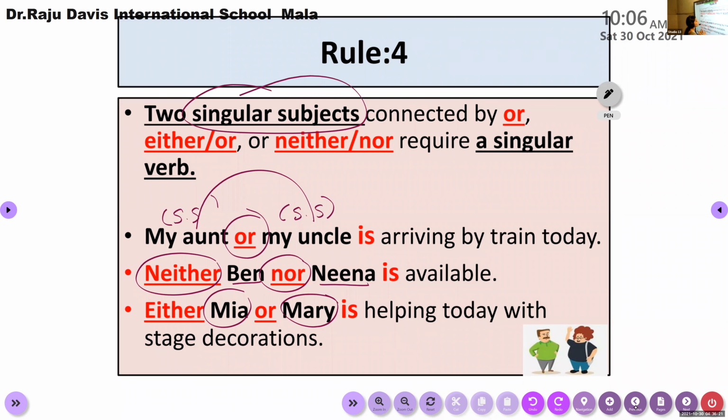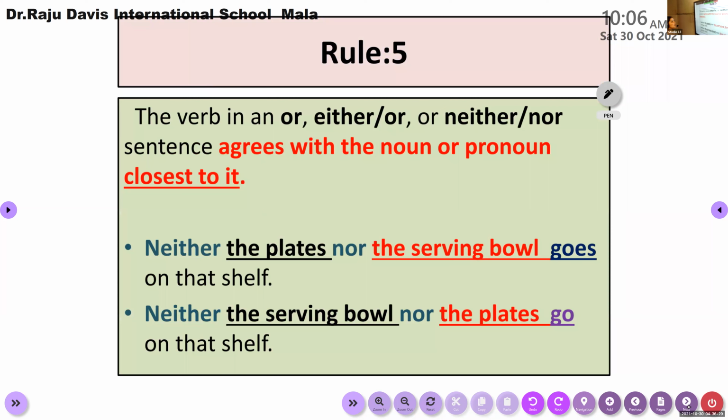If it is connected using "or," "either...or," "neither...nor," we need to consider the noun closest to the verb. That is rule number 5. According to rule number 5, two nouns, one singular, one plural, if connected using "either...or," "neither...nor," or "or," then we have to consider the noun closest to the verb.